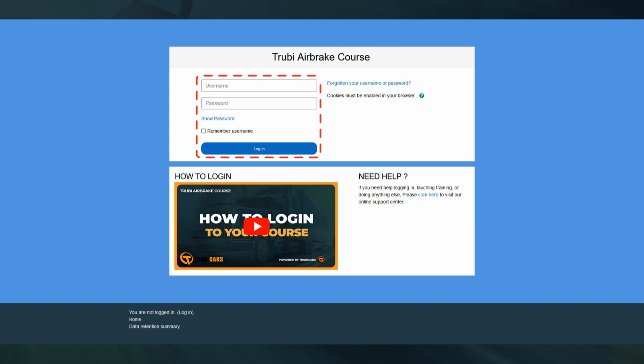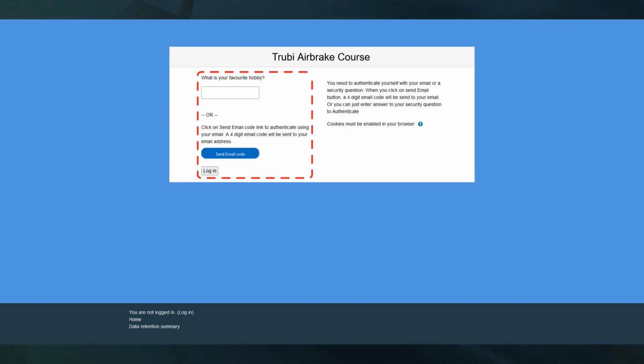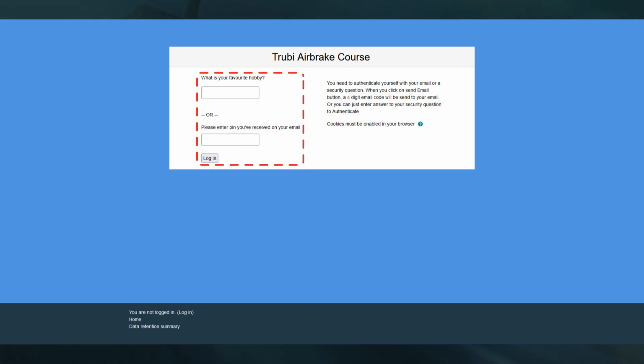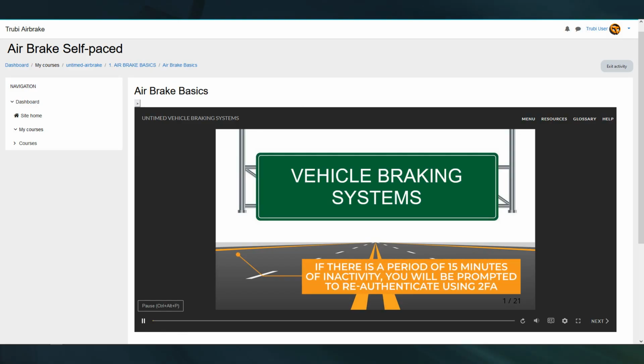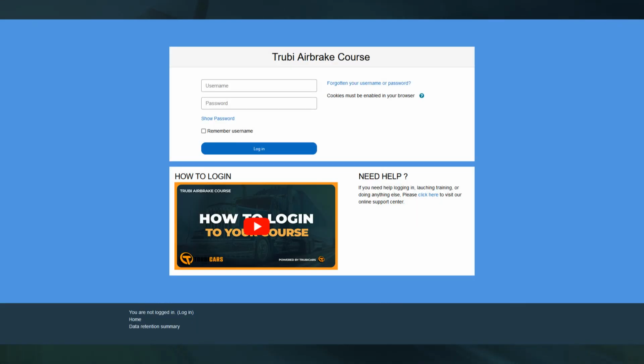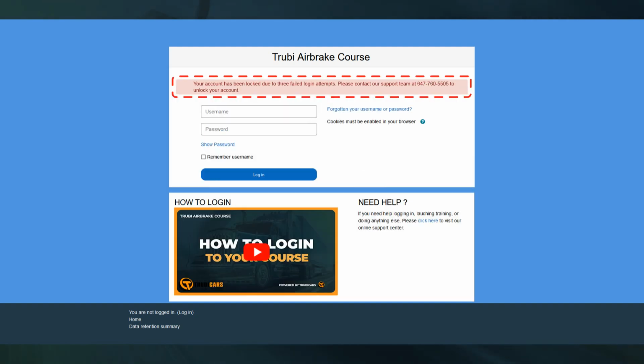Special features. We employ several advanced features and security measures to ensure both the integrity of the assessments and the security of your course data. Two-factor authentication 2FA. Initial login and assessments. 2FA is required at the initial login, before each graded assignment, and prior to the final test to verify your identity. Inactivity. If there is a period of 15 minutes of inactivity, you will be prompted to re-authenticate using 2FA. This helps to maintain security and protect your account.